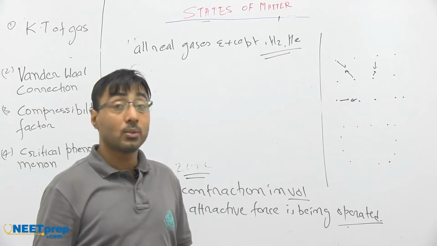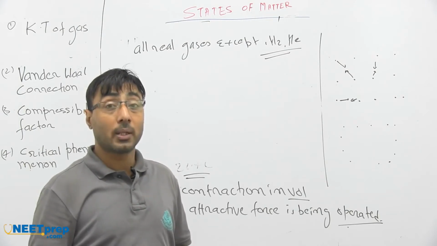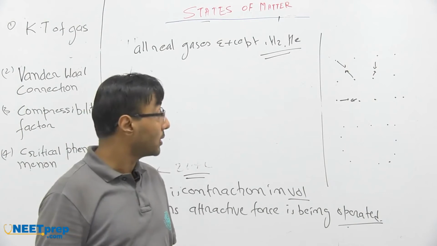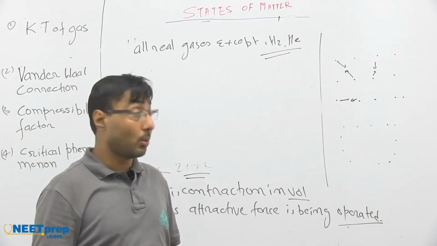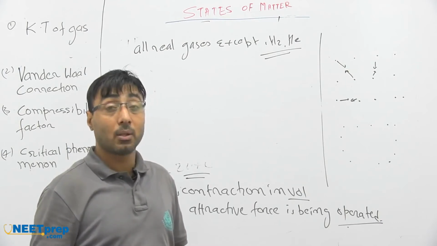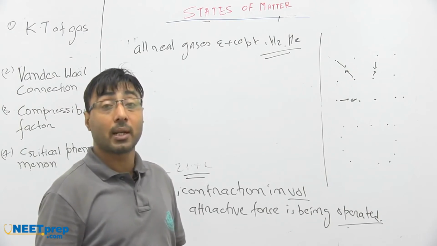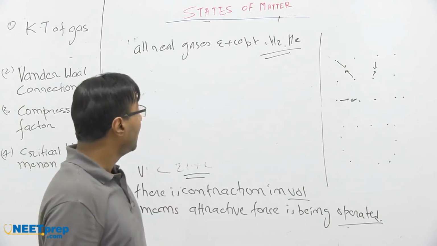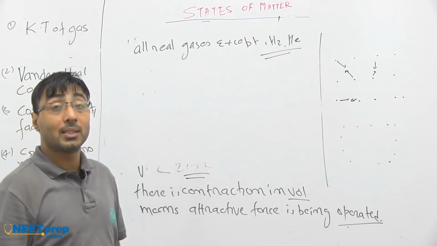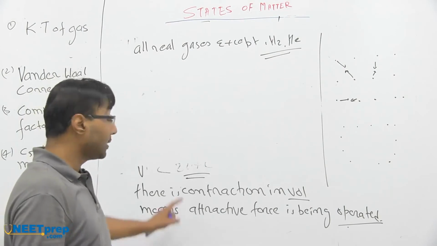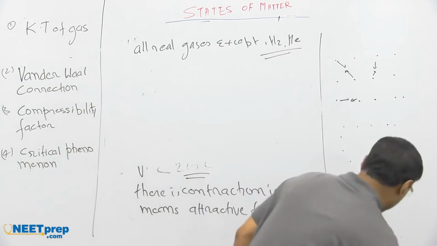What they say is that there are neither attractive nor repulsive forces among the gaseous particles. But if gaseous particles don't have attractive or repulsive forces, then how can they be liquefied or solidified? The presence of solid CO2 or liquid ammonia is sufficient evidence to prove that there is an attractive force between the gaseous molecules. And for all those gases which can be liquefied easily, the value of Z is lesser than 1, because there is contraction in the volume. Now come to the opposite point.